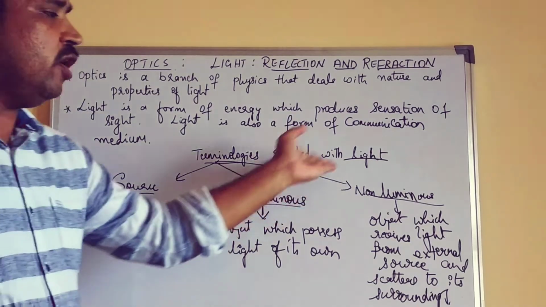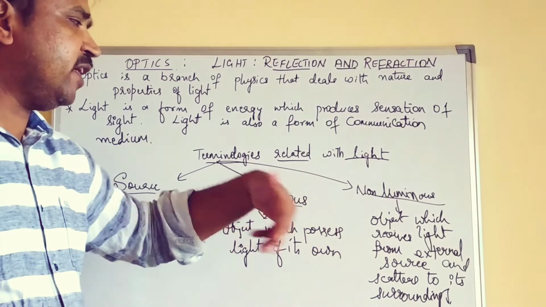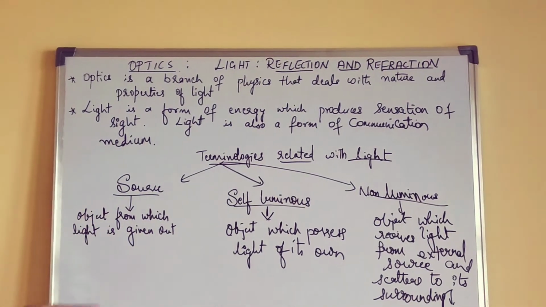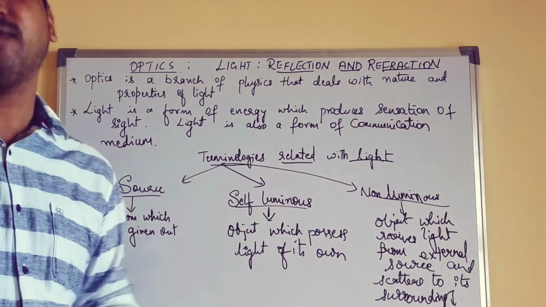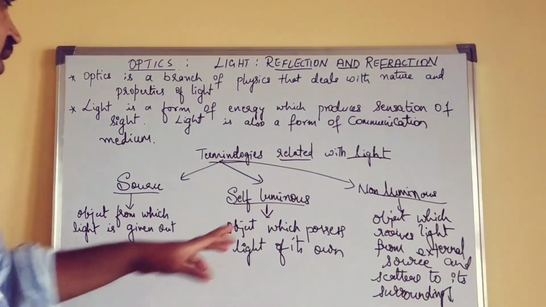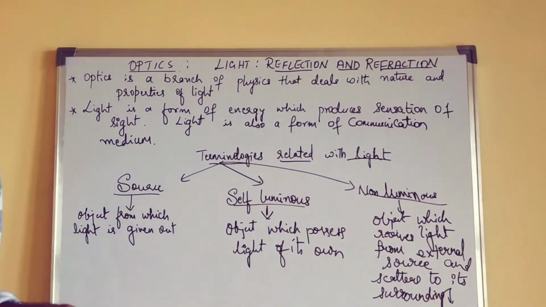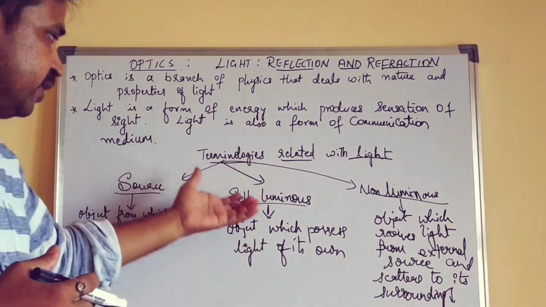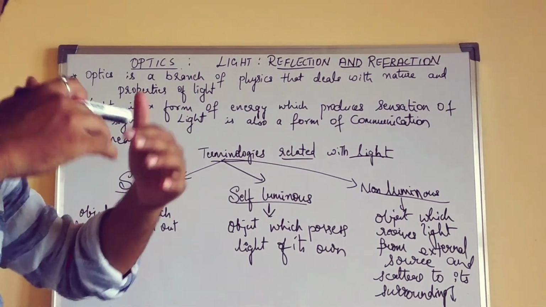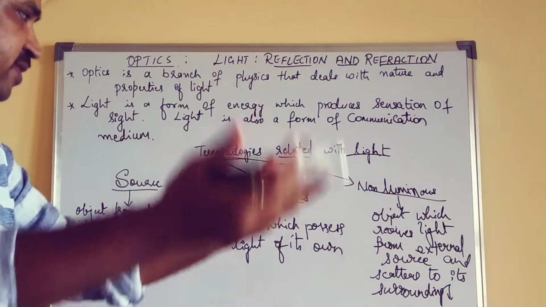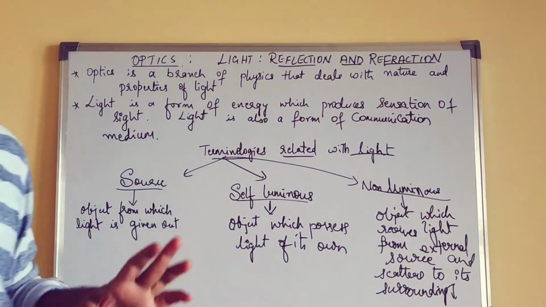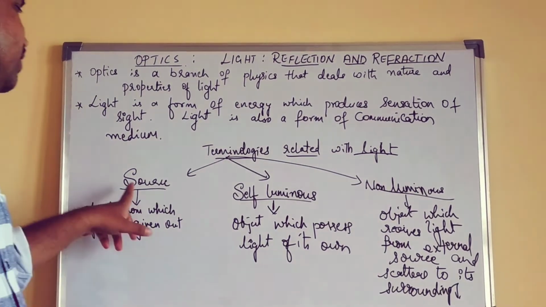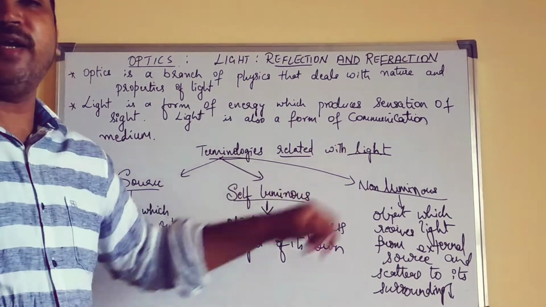Then non-luminous. Object which receives light from external source and scatters it to its surroundings, which means this particular object will receive the light from the self-luminous objects. Later it will reflect or scatter the light to its external surroundings. So these are the 3 terminologies, that is source, self-luminous and non-luminous.